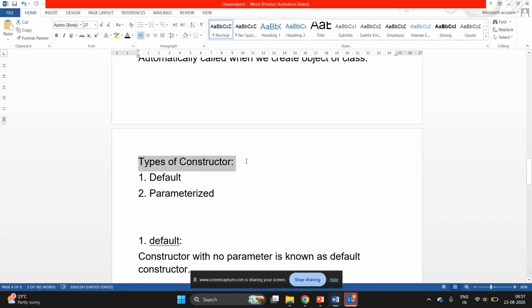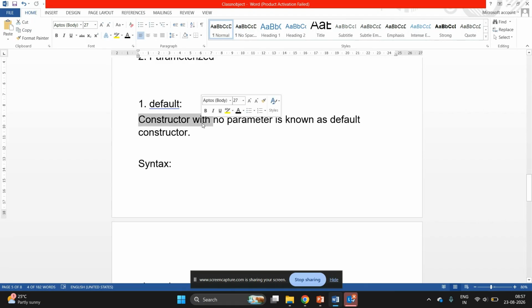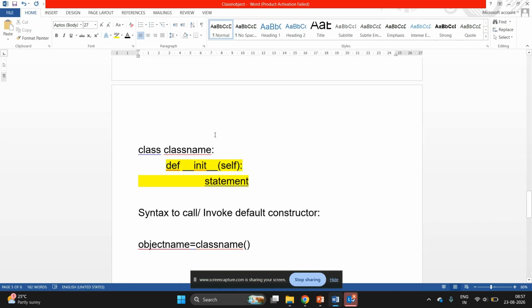What are the types of constructor? Default and parameterized. A constructor with no parameter is known as a default constructor. How is it written?